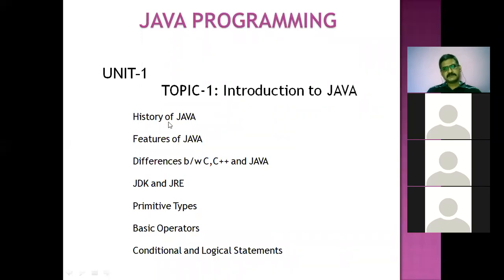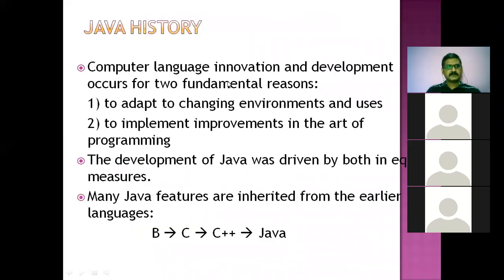So first of all, we will see the subtopic called history of Java.